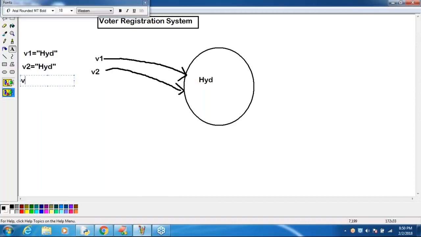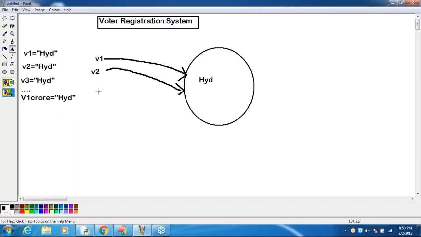Sir, V3 person came. V3 is also Hyderabad only. Then 1 crore person came. His city name is also Hyderabad only, right? Then V3 city name is Hyderabad, and after that, 1 crore city name is also Hyderabad only. Sir, all these people point to the same object.